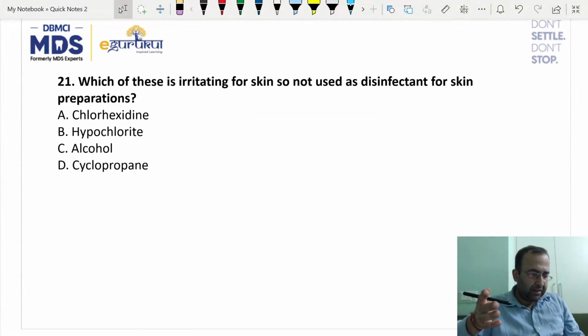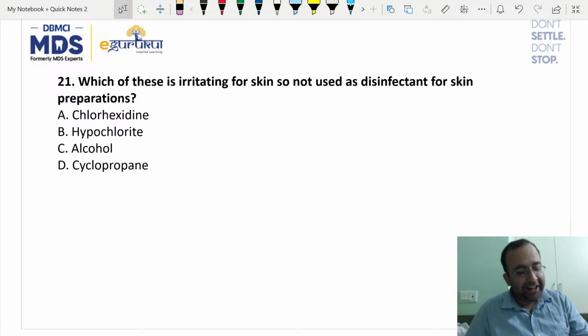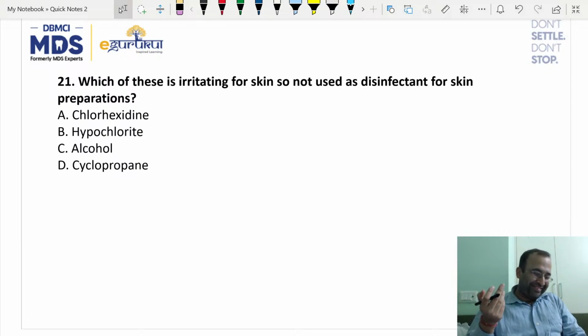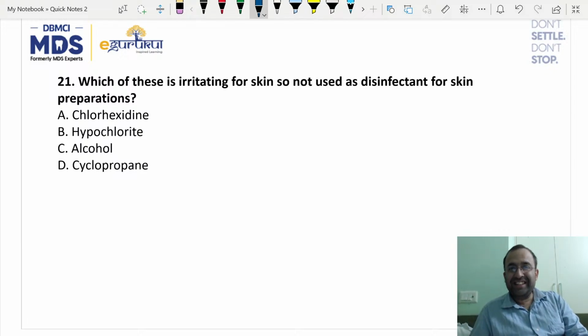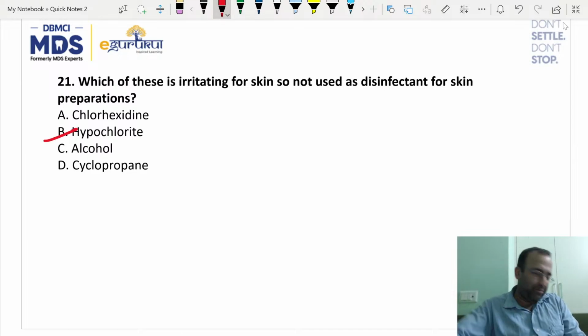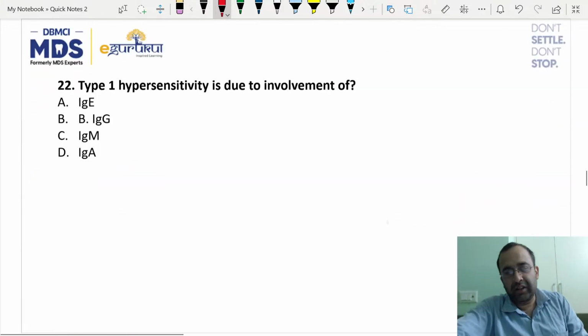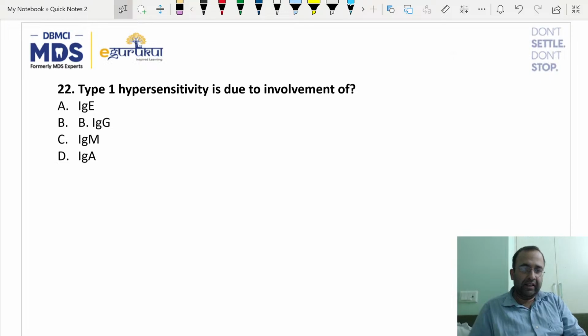Which of these is irritant? Agreed, they ask the question themselves and answer it themselves. Wow. Next point. Which of these is irritating for skin, so it is not used as a disinfectant? That is hypochlorite. This is just a fact, has to be remembered. This hypochlorite destroys, but it is irritant to the skin.